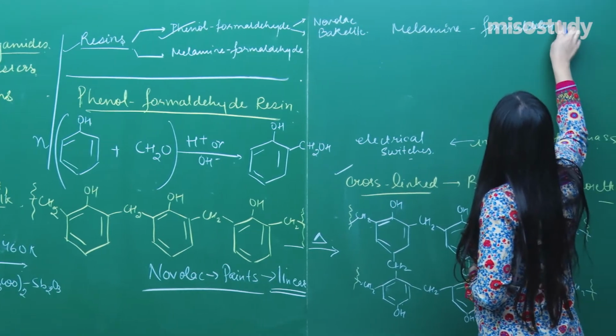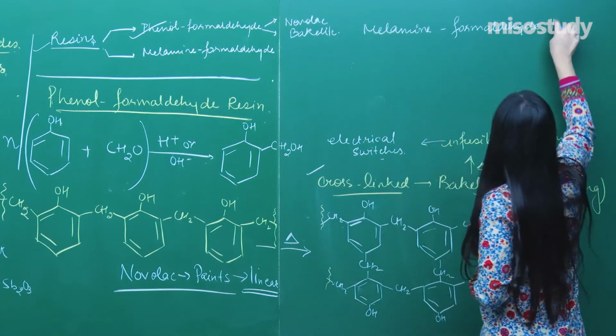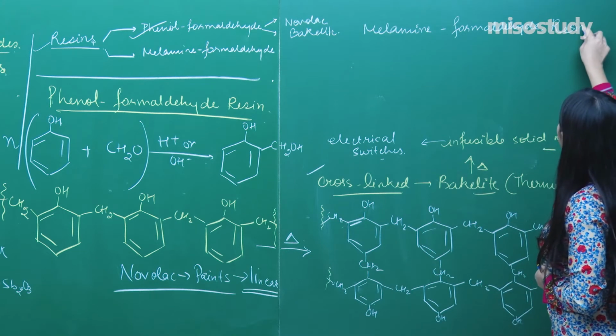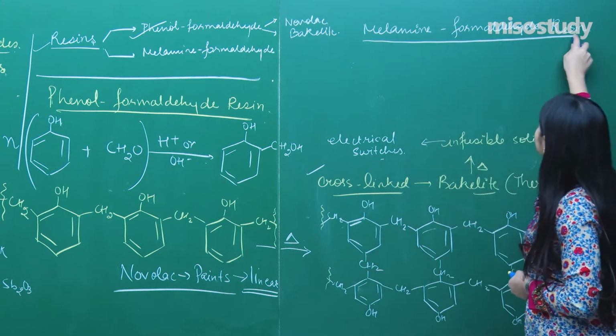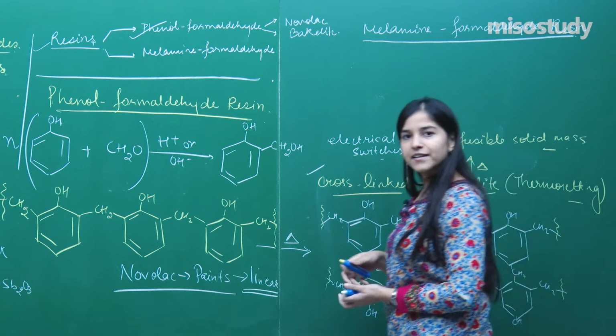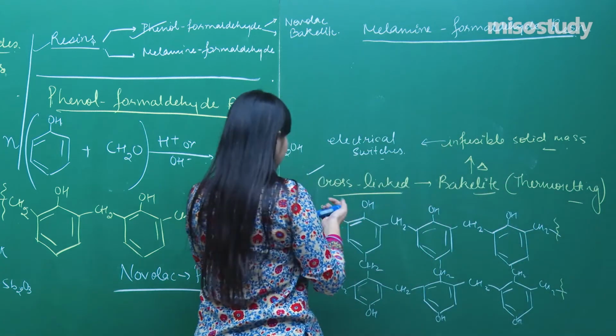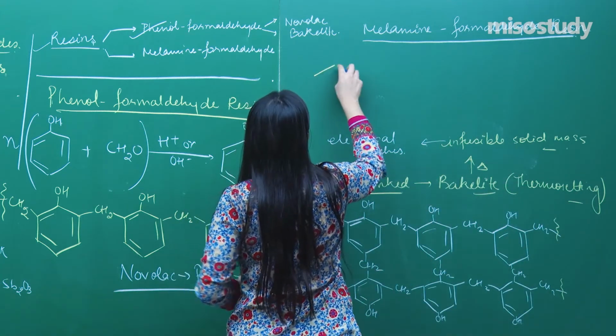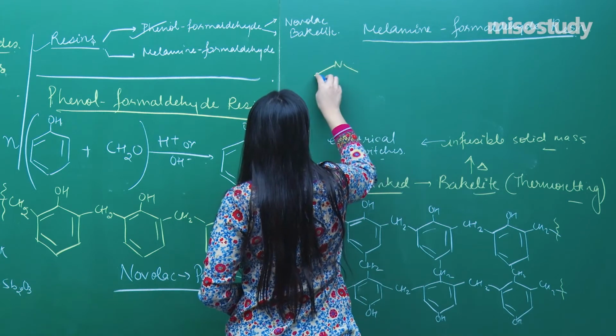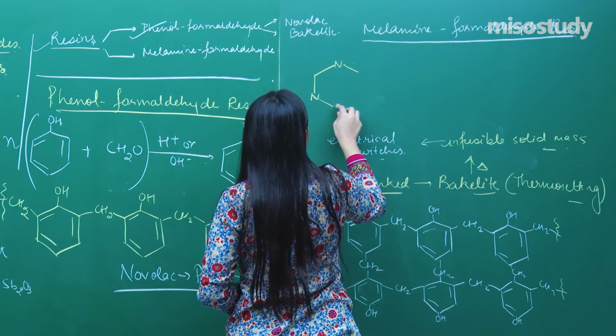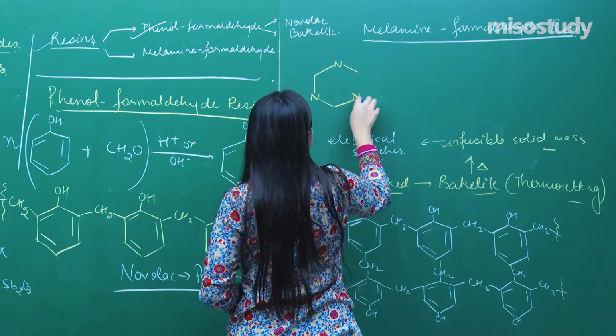Melamine formaldehyde resin. As the name suggests, what is melamine first of all? You need to remember this, it's not that easy, again a new compound to you. Let's see how the melamine looks. So this is what the melamine is.